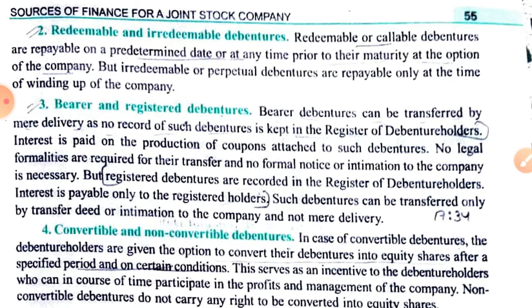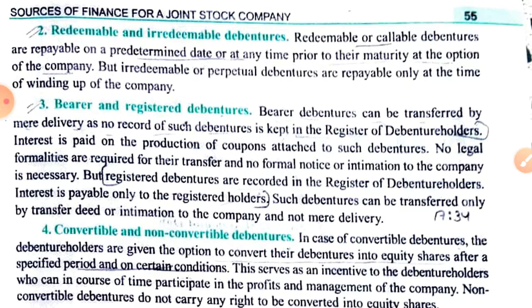Bearer debentures are those debentures which don't have a record in the register of debenture holders. That means their name is not written there and they are freely transferable. They can be transferred to another person, like one debenture holder can transfer it to another debenture holder without prior information to the company.